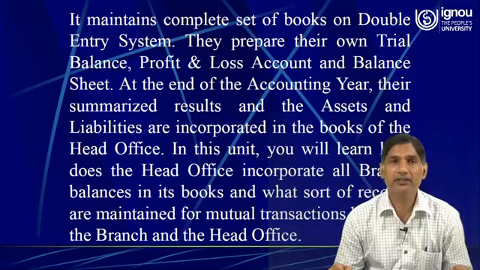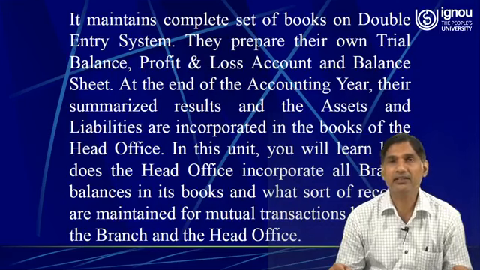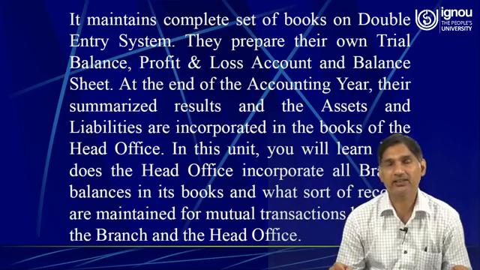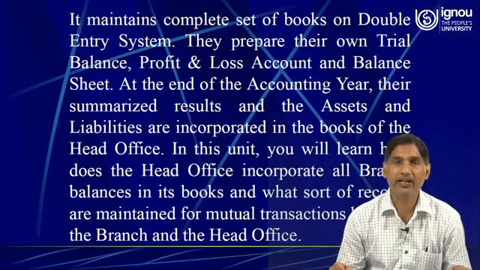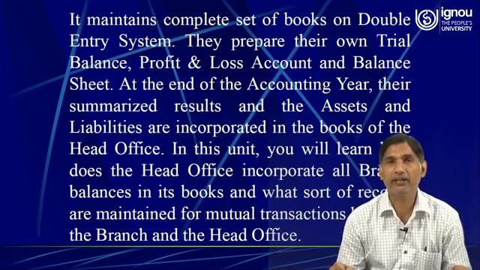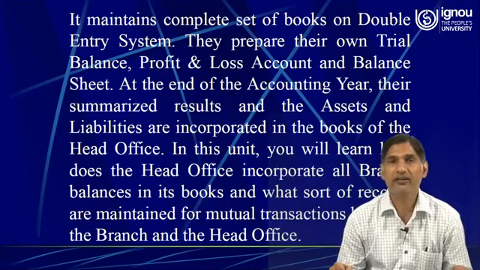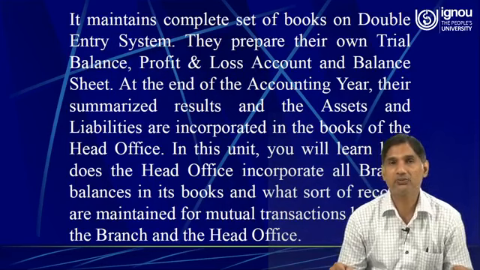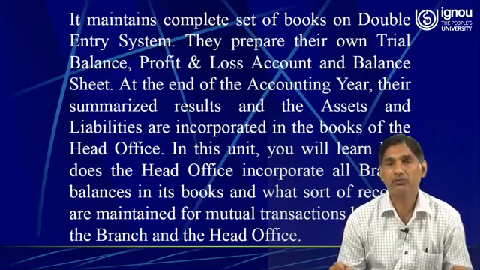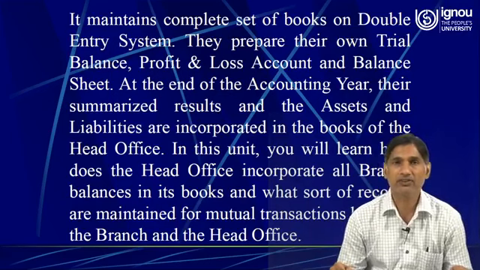Independent branches maintain a complete set of books on the double entry system, but as far as dependent branches are concerned, where we do not have the full system of accounting, it depends upon the instructions of the head office.